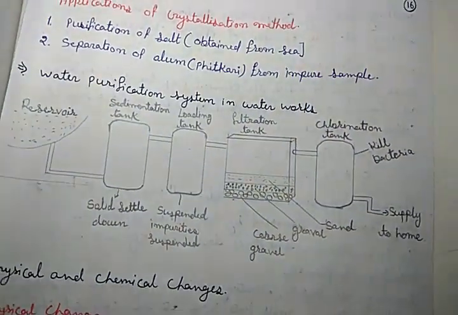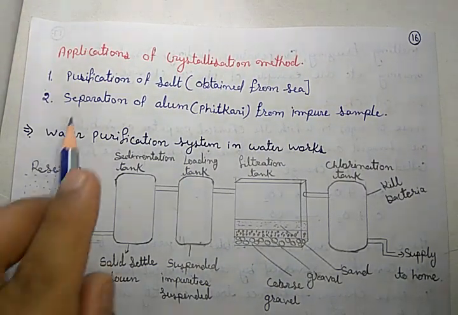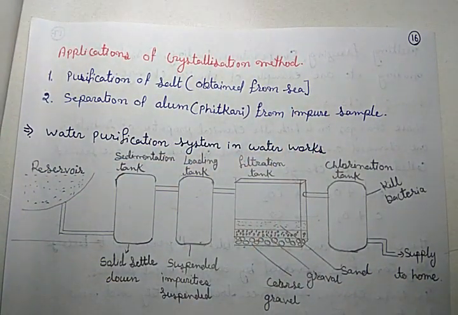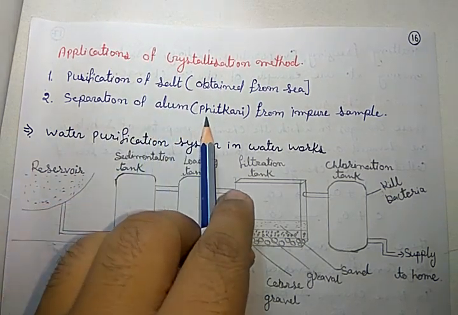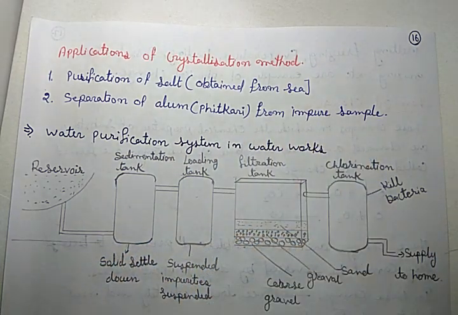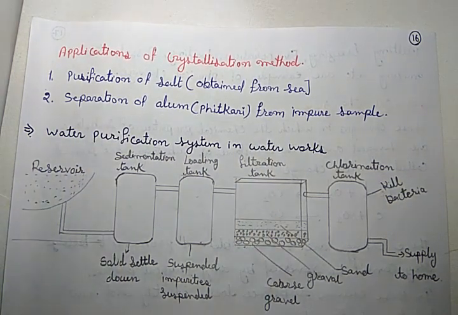Now, let me discuss its applications. It is used in the purification of the salt obtained from the sea, as we discussed earlier. Second, it is used in the separation of alum, that is fitkari, from an impure sample. This method is used to obtain pure fitkari or alum from its impure sample.